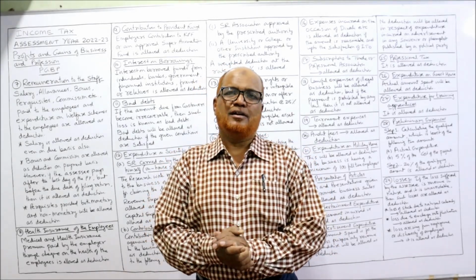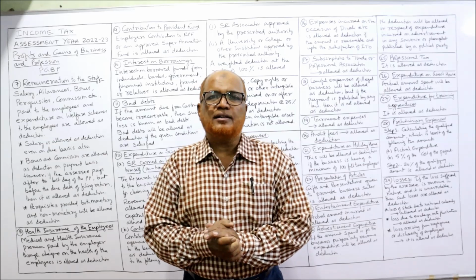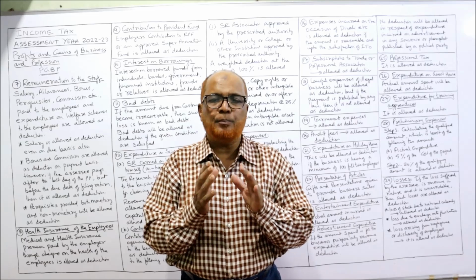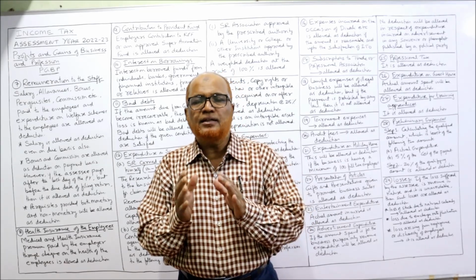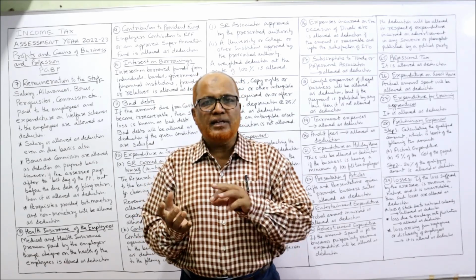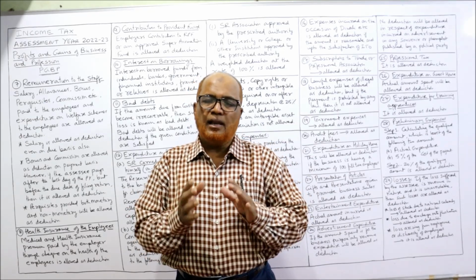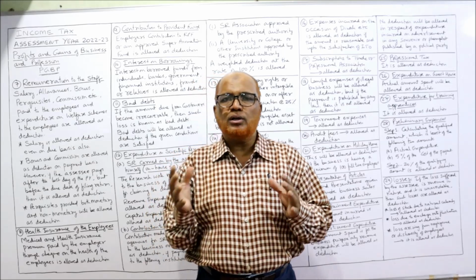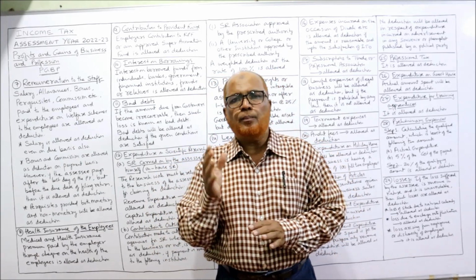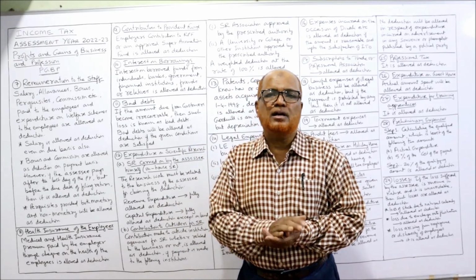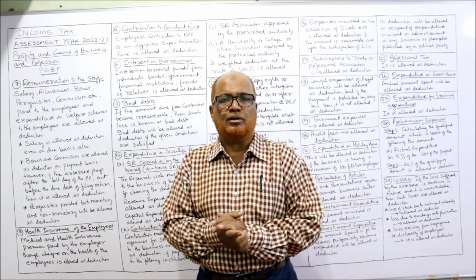I'm Hasham. So last video I started the topic profits and gains of business and profession. This is the third head of income. First, income from salary and income from house property we have completed. Last video I explained what is business and what are the points to be considered while computing the income from business or profession.